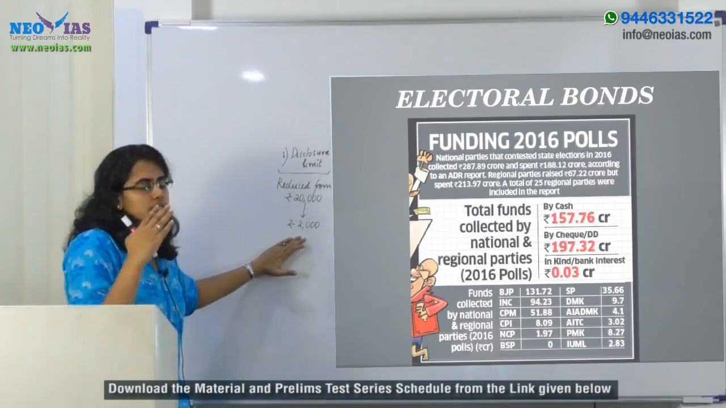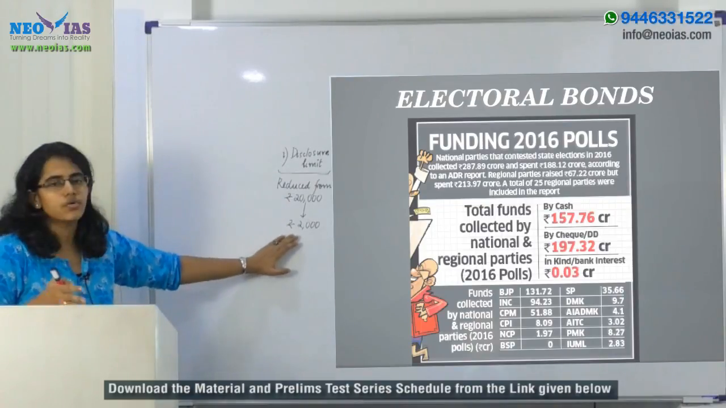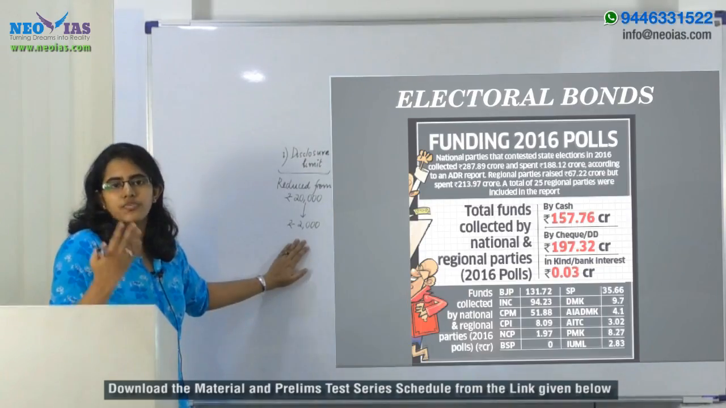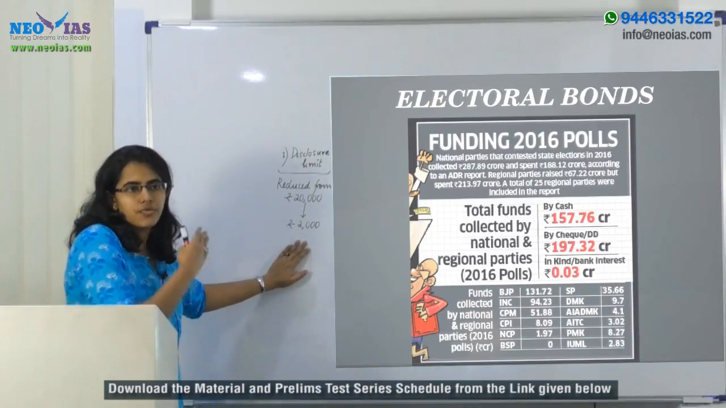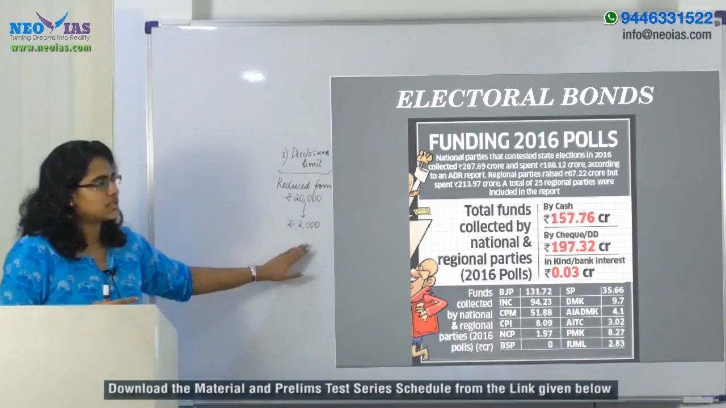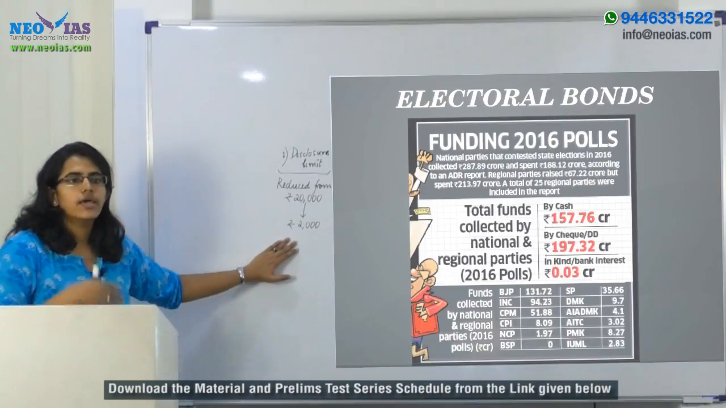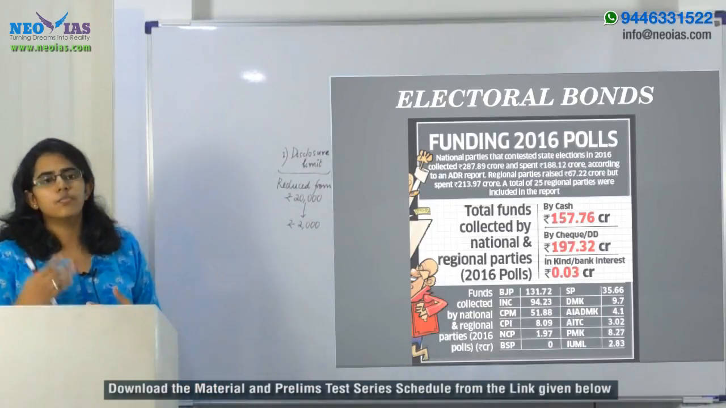As per the present budget, the disclosure limit has now been reduced to 2,000, and any donation above this limit of 2,000 has to be made either in the form of a check or in a digital mode. That is the first change brought about in this budget, that is, the disclosure limit has been reduced to 2,000. Along with it, the government also introduced what is called an electoral bond.